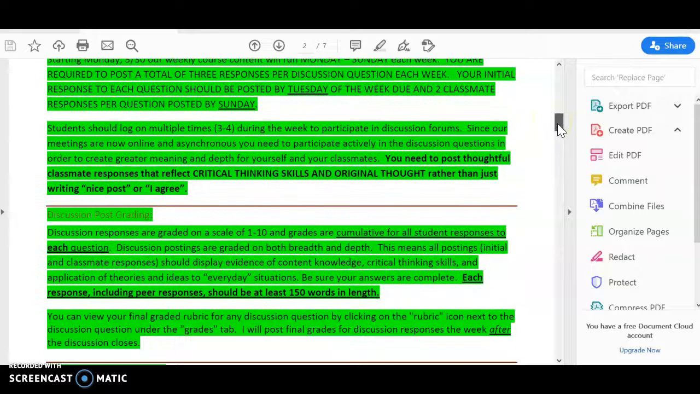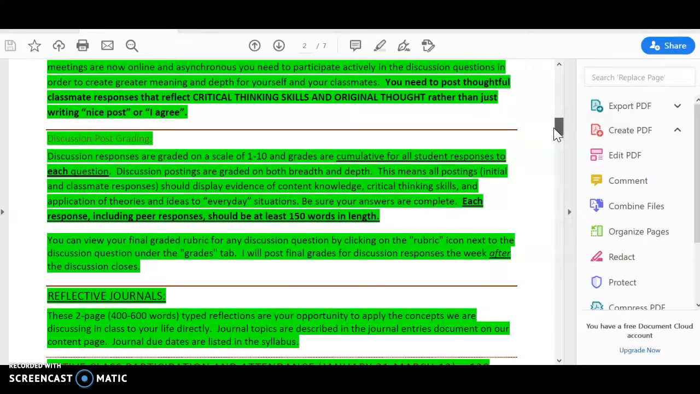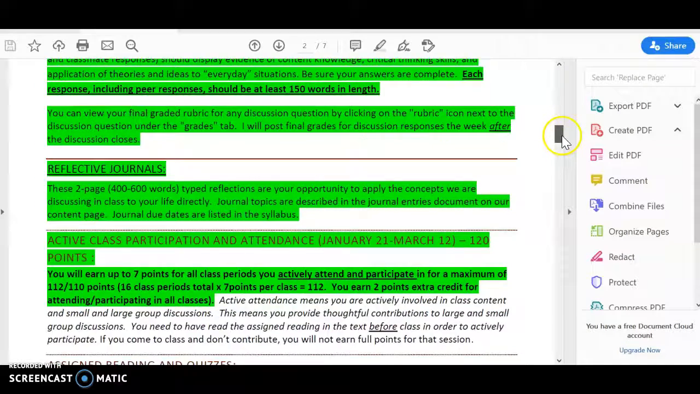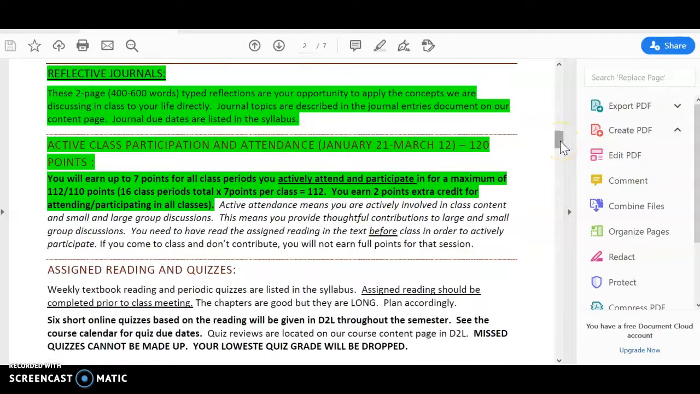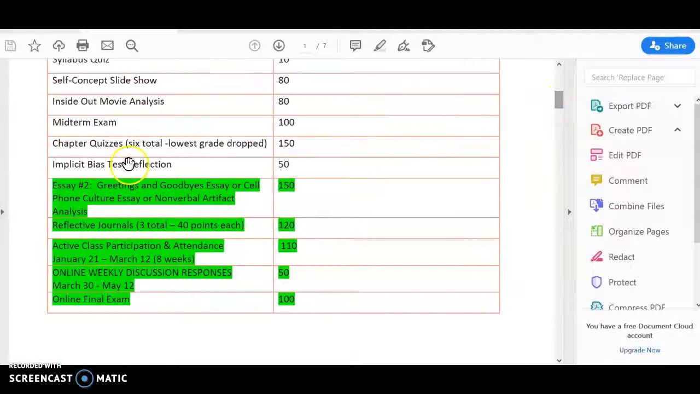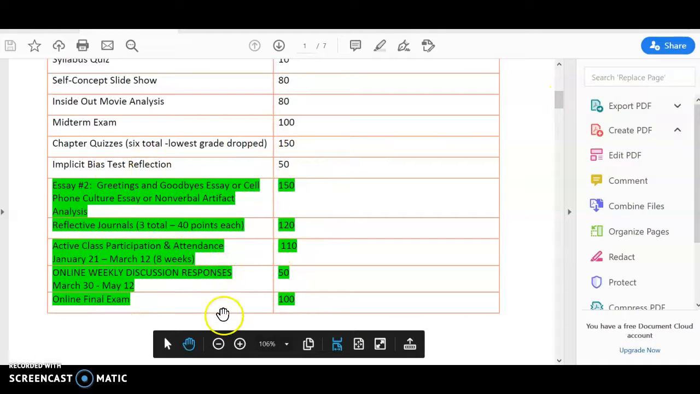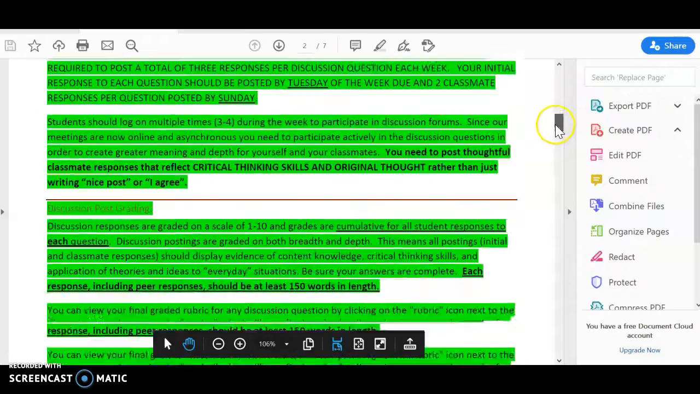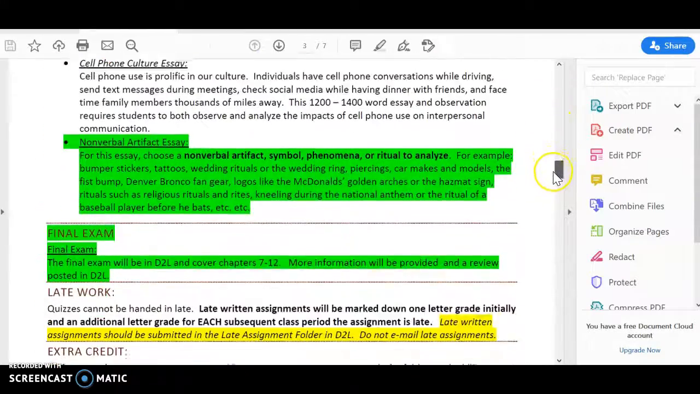Here's information that's new about discussion posts. Here's how discussion posts are graded, so you can read through all of that. I've added in 3 reflective journals, so this is different. These reflections are going to take the place of some of the in-class content that we would have done. The reflections combined with the discussion questions will take the place of that. You can see here that the attendance and participation is a little bit different. The journals are there, the discussions are there, and I've highlighted in green everything that's different in terms of your grade breakdown. So you want to read through all of this carefully. Let me know if you have any questions.